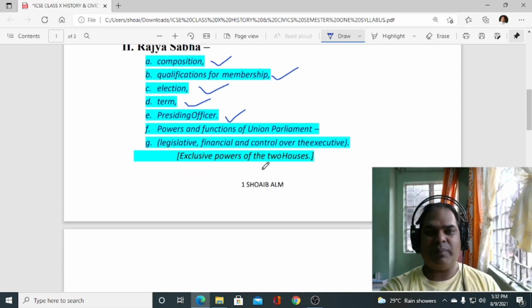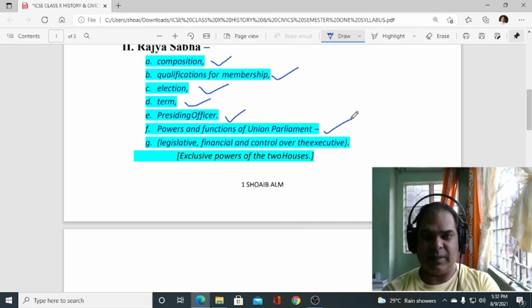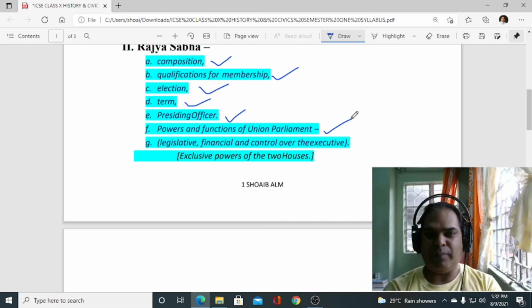Then at last we have to study about the power and functions of the union parliament. So within union parliament, that is both Lok Sabha and Rajya Sabha, okay, combined study we have to do. That means whenever we study about the function of Lok Sabha, it includes the function of Rajya Sabha as well. So what are the functions required?